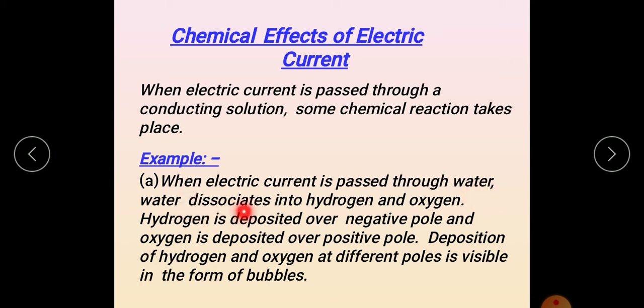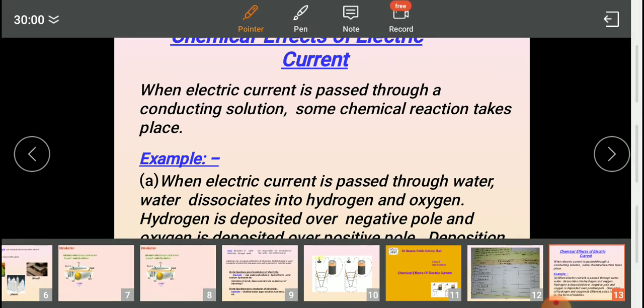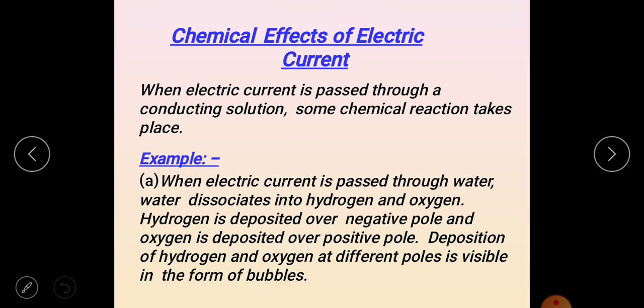Water dissociates into hydrogen and oxygen. So this is what happens when electricity is passed through water. Water is dissociated. What is the meaning of dissociation? So see here, this is what happens. This is water, that is H2O. So when electricity is passed through the water, water will dissociate.